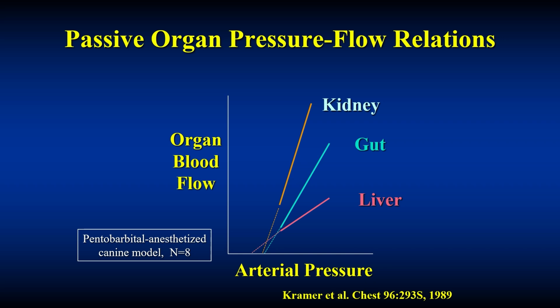But watch, if I have a given mean arterial pressure, and all that happens is I get transient hypotension, I will see a disproportionately greater decrease in kidney blood flow than gut and liver. And this is why systemic hypotension causes acute kidney injury, and also why systemic hypotension rarely damages the liver.